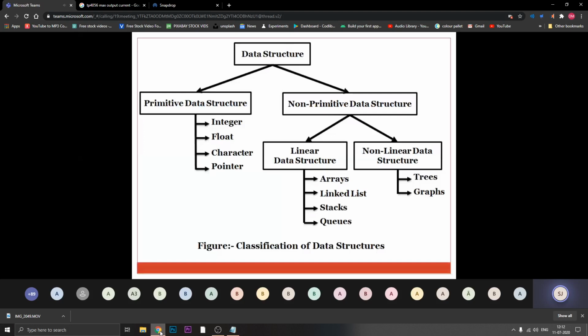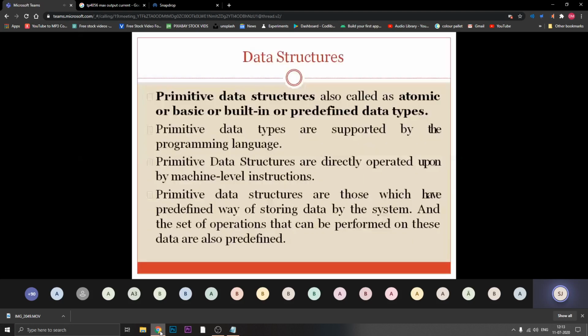I hope all of you are getting what a data structure is. So I'll tell you the definition of primitive data structures and non-primitive first. Primitive data structures are also called atomic, basic or built-in predefined data types. In the sense integer, float, character, double, you are using as they are from the system. You are not modifying them, or you can't even modify them. So you have to take them as they are, so they are called atomic or basic.